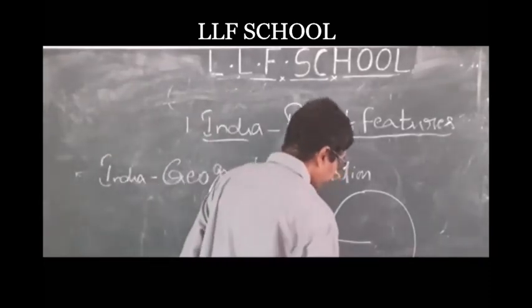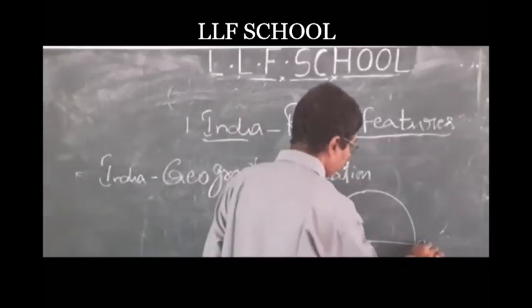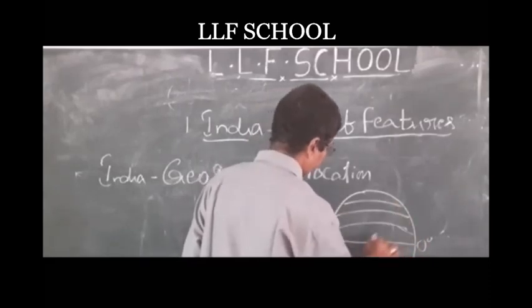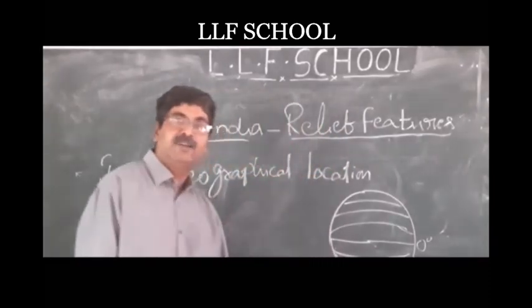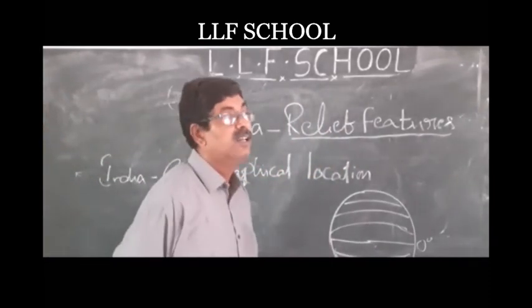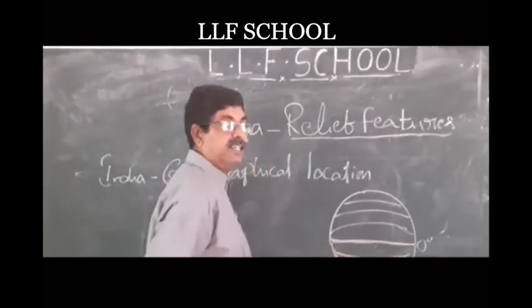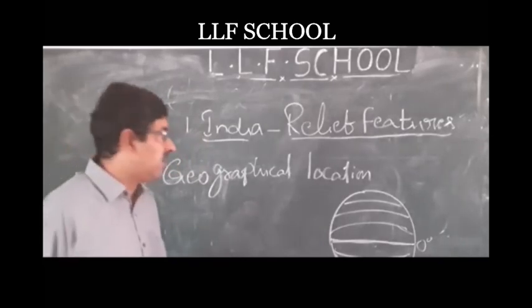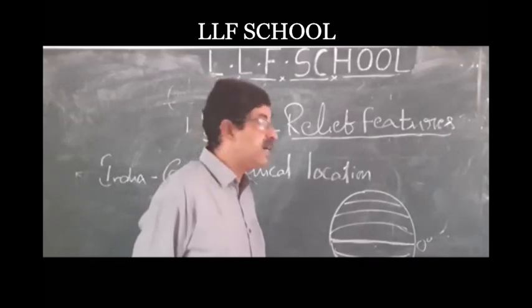Here this is the circle, 0 degrees. I think in the 8th class you learned what the important latitudes are, how many latitudes and how many longitudes. This is 0 degrees latitude, called the equator. The equator divides the globe into two parts.